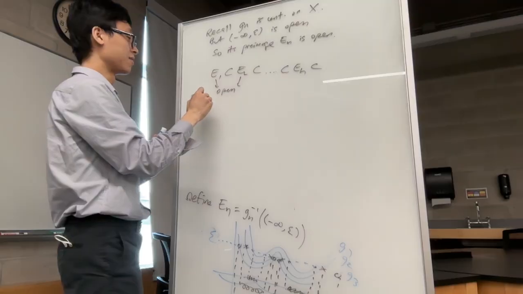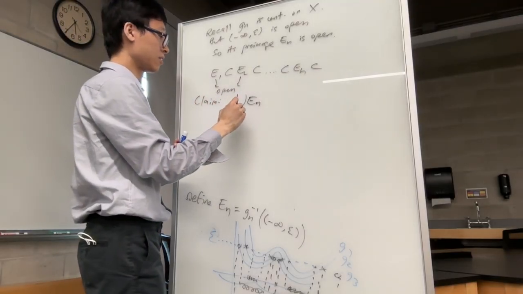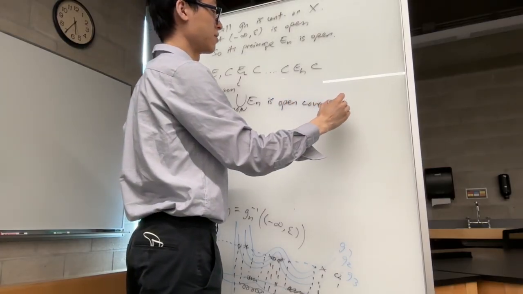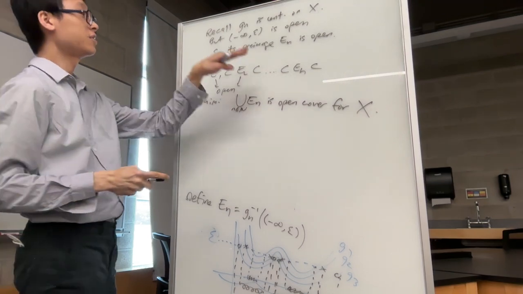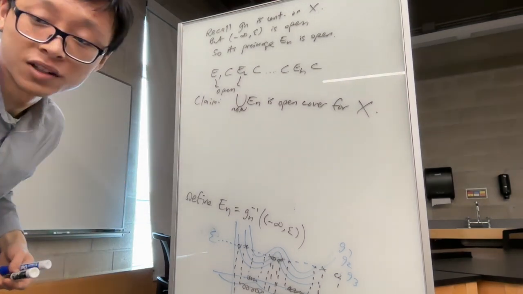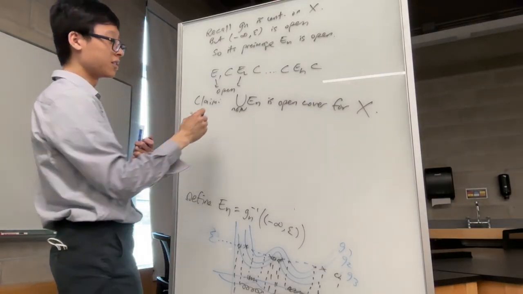Claim. The union of all the ENs is an open cover for X. Well, the open part is done because we have shown that they're all open by topological continuity. It remains to show that they cover X. A quick proof, really.